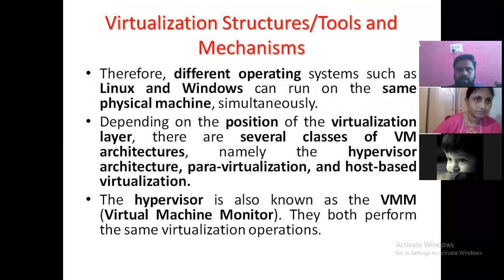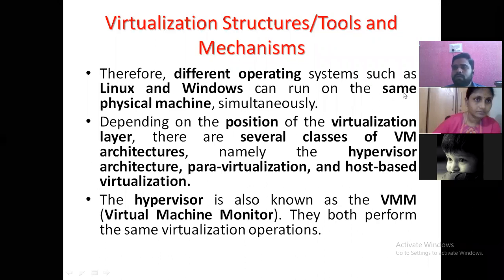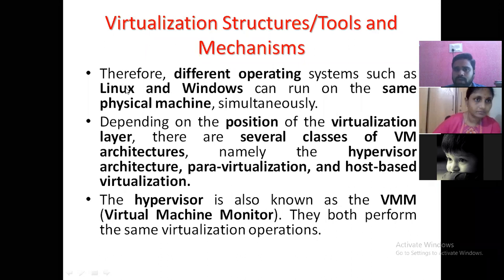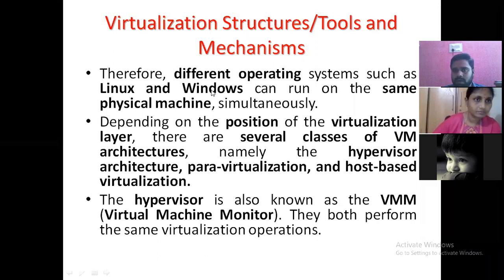I told you now, right? With the help of this virtualization layer, I am going to install different operating systems. I can install a Linux operating system and a Windows operating system on the same physical hardware. How am I able to do it? With the help of the virtualization layer, I convert the physical hardware into logical hardware. On top of one logical hardware, I install Linux; on top of another logical hardware, I install Windows. Likewise, I can run multiple operating systems simultaneously.